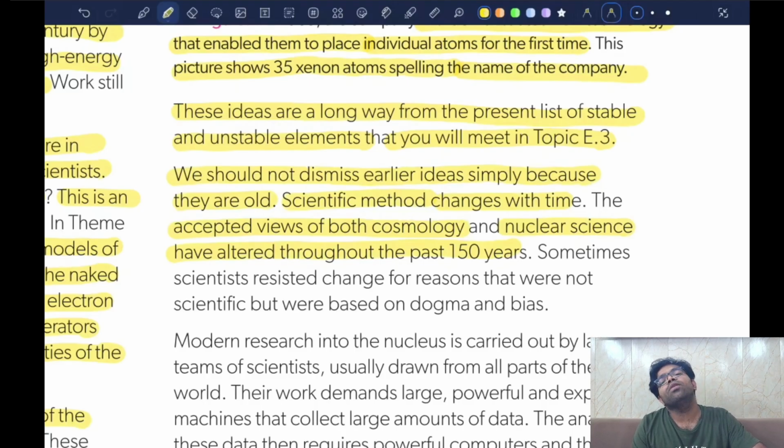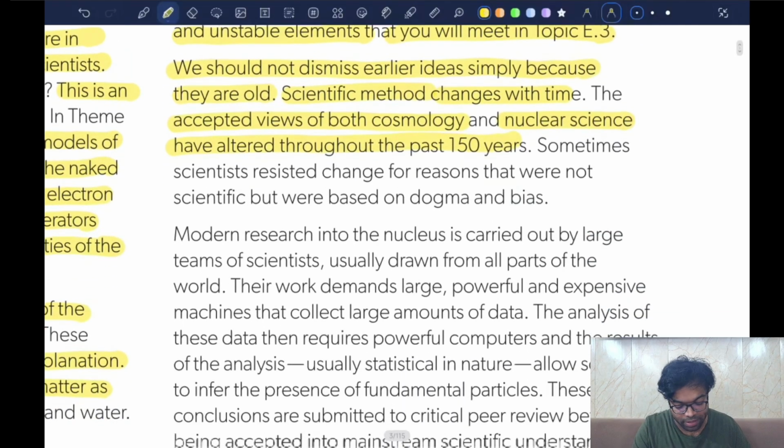now in the future no one would actually try the plum pudding model again, right? Because that has already been disproven. Okay, so you need to understand the theories that have been wrong, so that you could end up making new theories in the future. Okay, let's move on. It was basically something that I always think about in this chapter, because we go through so many theories, and every single time when I teach the students, they say, what is the point of learning something that is not true? Okay, there is a point.